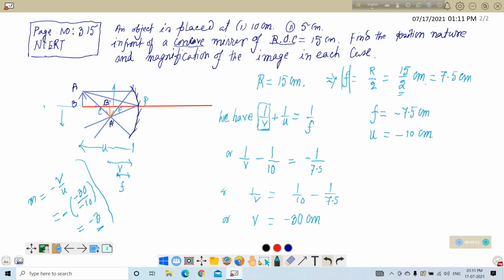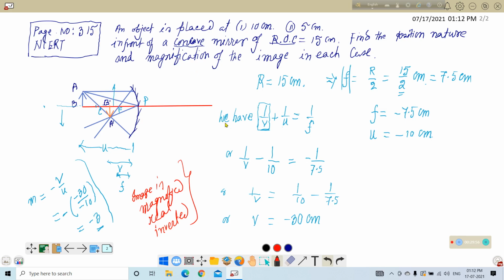So image is magnified, number one condition. Image is magnified. Number two, real. And number three, inverted. Now, applying 3 rules, I have already discussed 3 rules here. Applying these 3 rules, you have to draw the image of this particular problem.